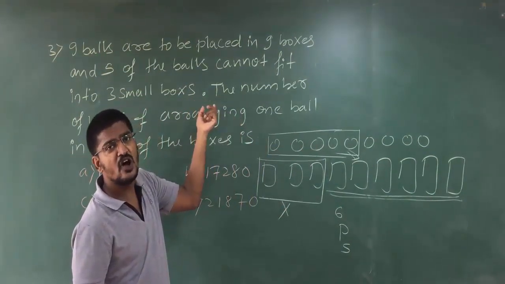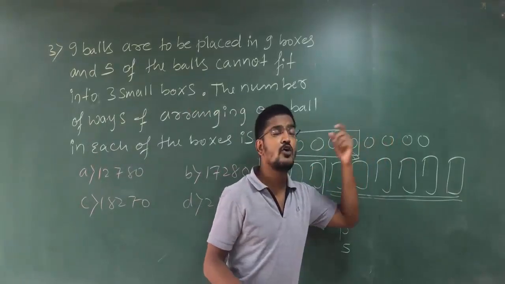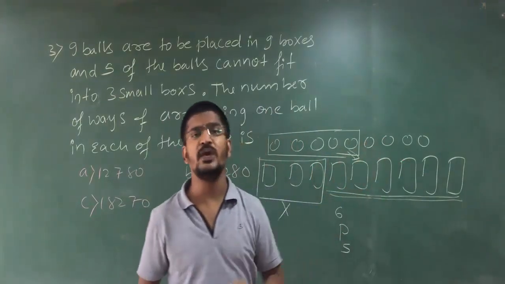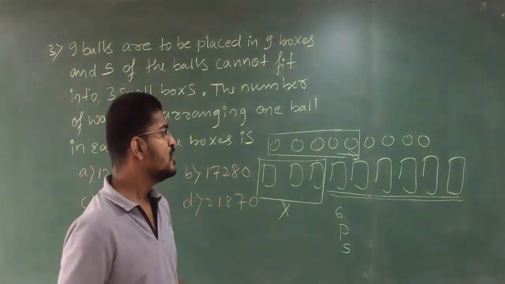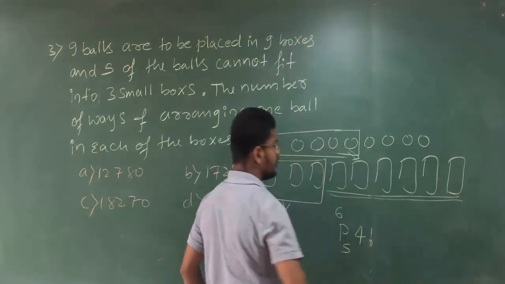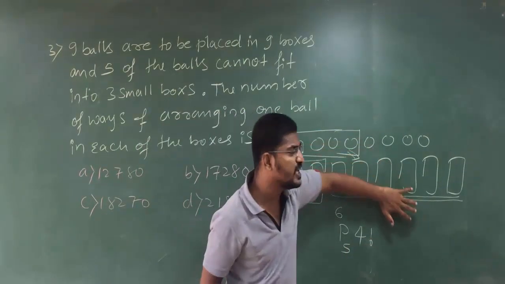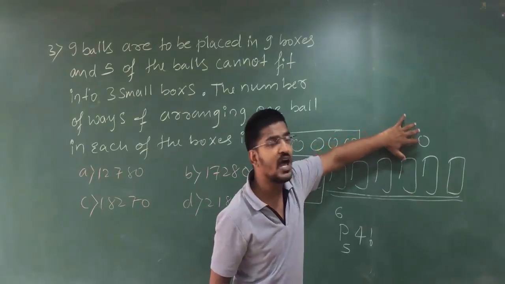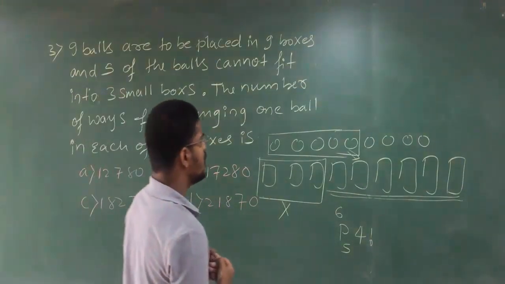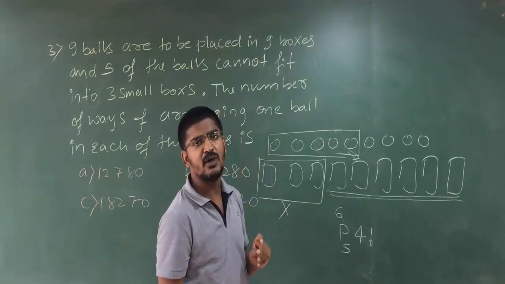Our experiment is not over. Either you can say our event is not over. Still you are remaining with how many? 4 balls. Clear, students? So these 4 balls have to be arranged. The arrangement of these 4 balls is given by 4 factorial. Here these 5 are arranged in these 6, and these 4 are arranged in 4 factorial ways. Because if you fit 5 in these, you will be left with 1 box.